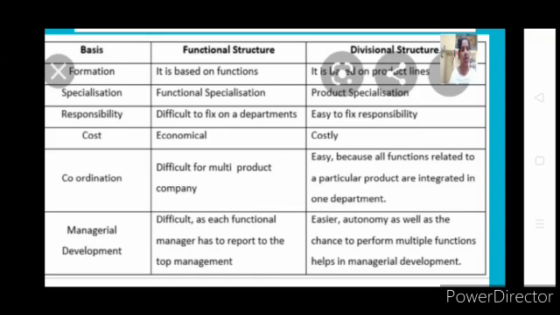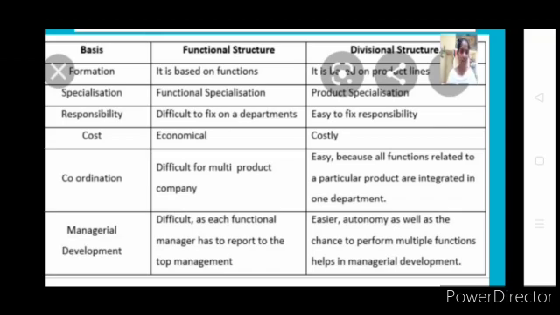If you come out with a single product, generally you don't have an option of divisional structure at all. You will be going with function itself. It is only when you come out with multiple products that you generally have an option of going with the divisional structure. Then also you can decide whether you want to go or not. Because it is dividing the organization on the basis of product lines, that is, products produced.